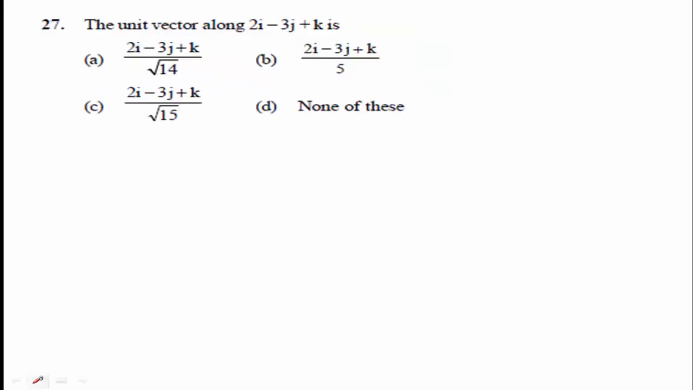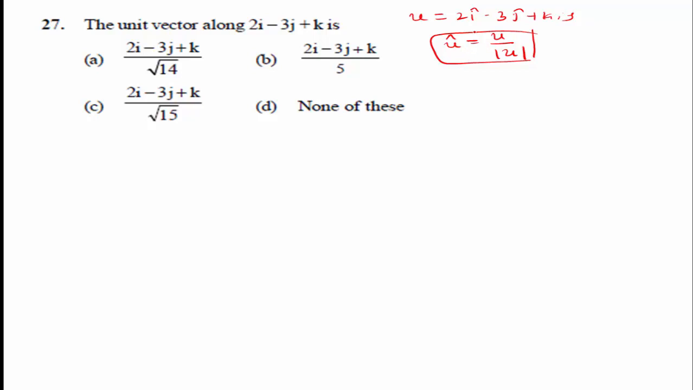Then the next question is, the unit vector along... Here this is a unit vector. Suppose we consider u is equal to 2i minus 3j plus k. The unit vector along 2i minus 3j plus k is a vector whose magnitude is 1. Now we take u cap is equal to u divided by mod of u. This is the unit vector formula.